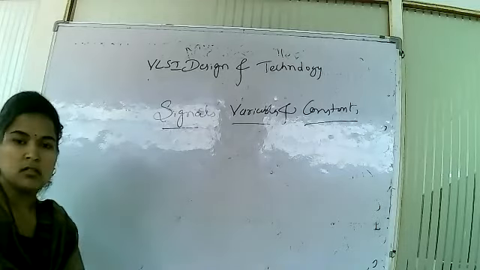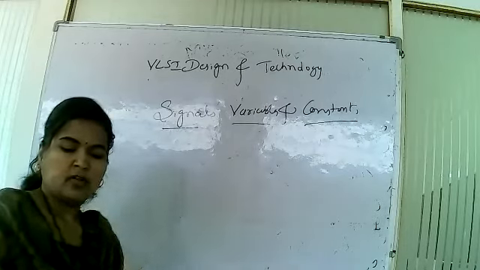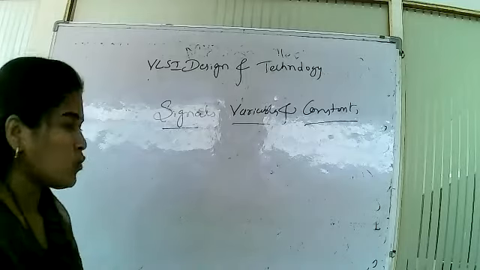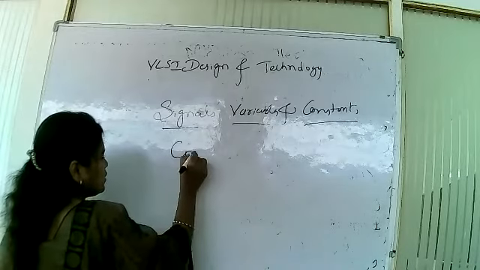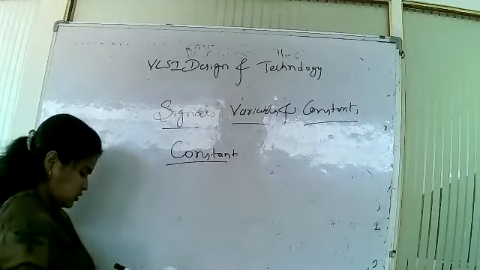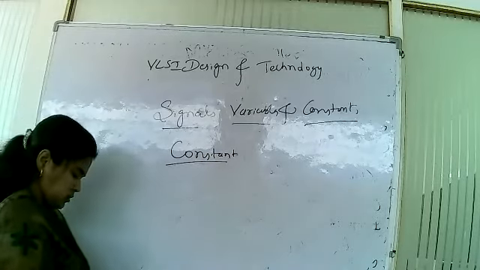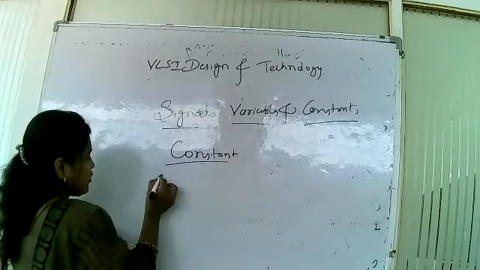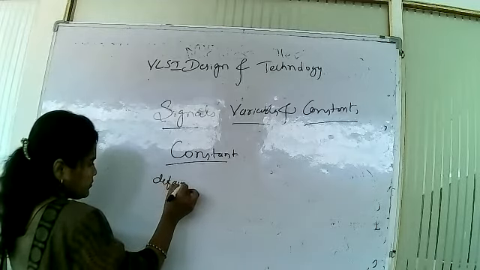What is the meaning of constant? We know the meaning of constant. Constant means a default value.